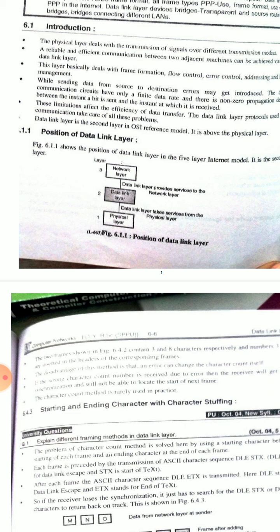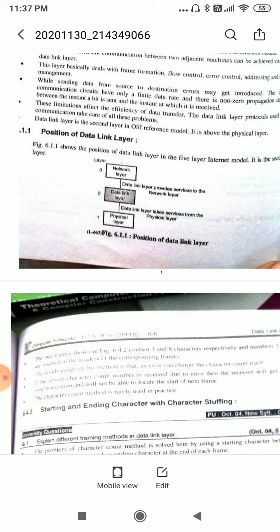Now the second layer is the data link layer. Within a short time, data transmission is possible with the help of the data link layer. These limitations affect the efficiency of data transfer. The data link layer protocols used for communication take care of all these problems. The data link layer is the second layer in the OSI reference model, above the physical layer.